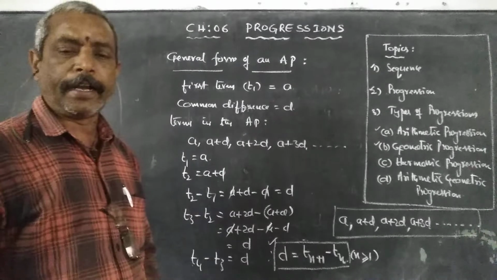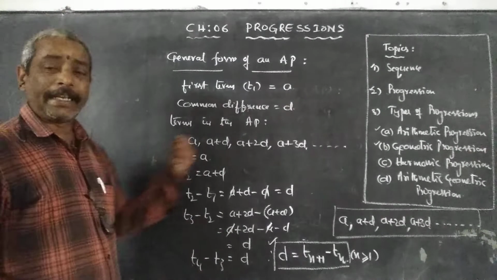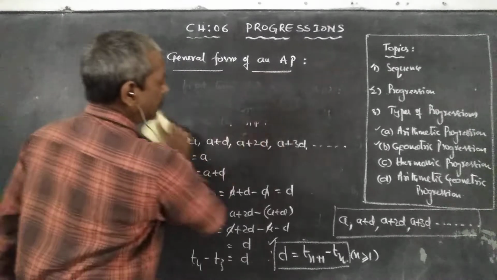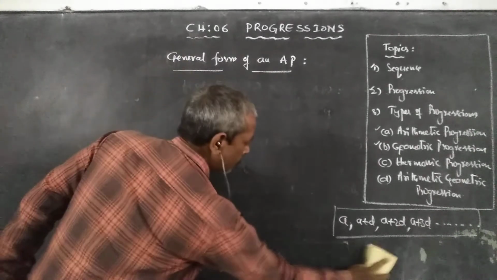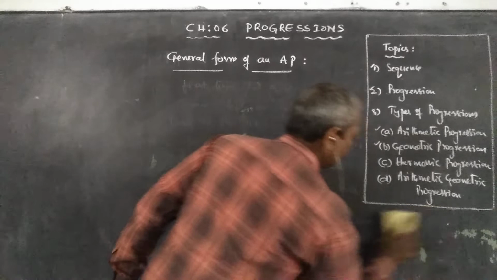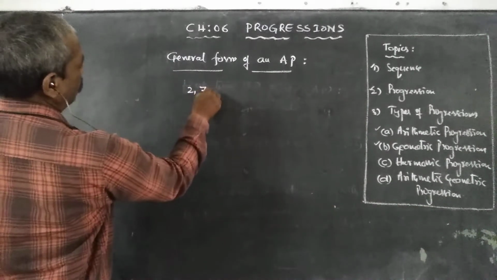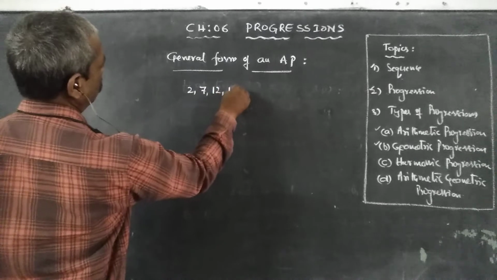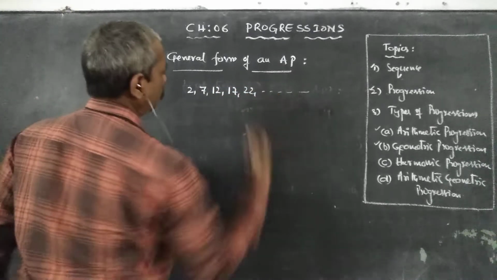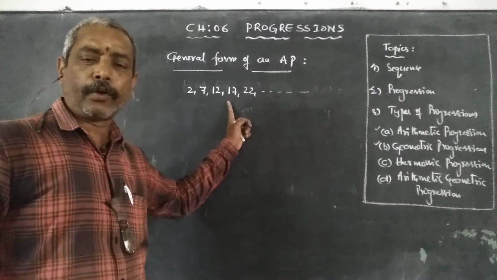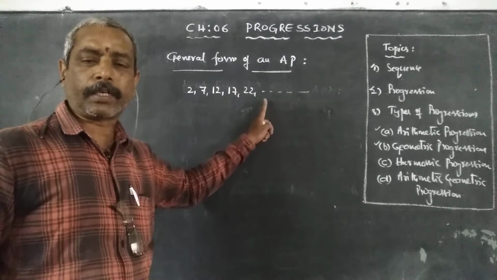How can you identify whether a given sequence is an arithmetic progression? So now take a sequence. By looking directly at this sequence, we don't know whether it forms an arithmetic progression or not.